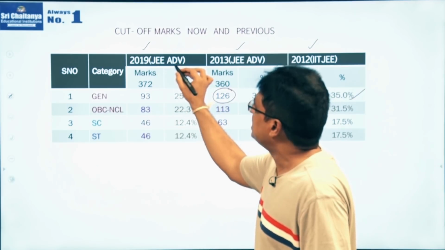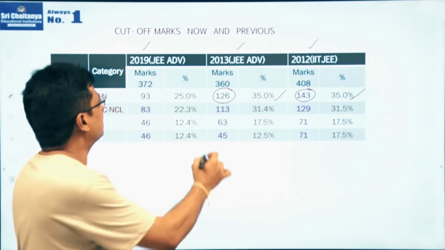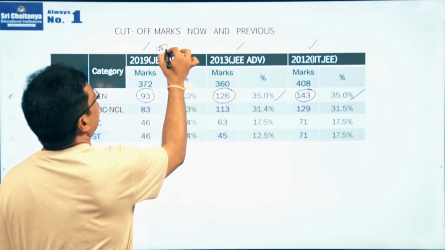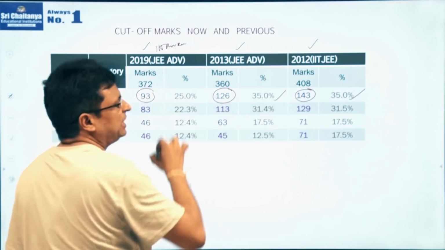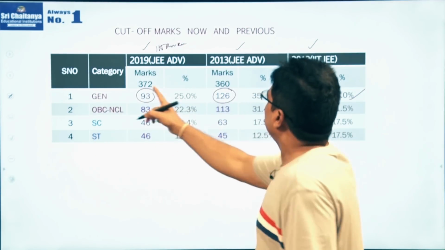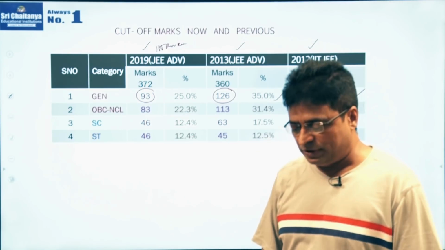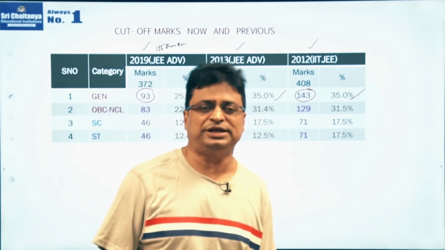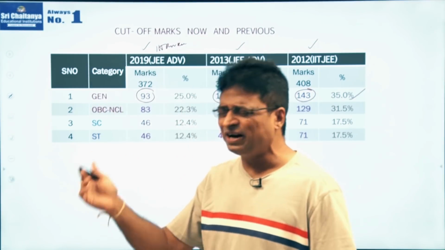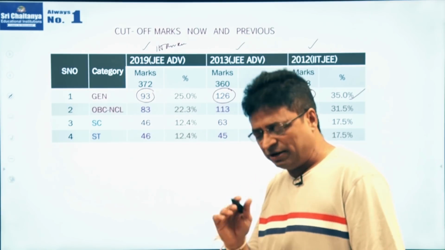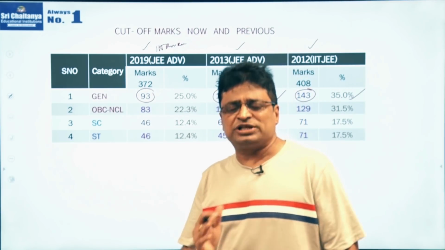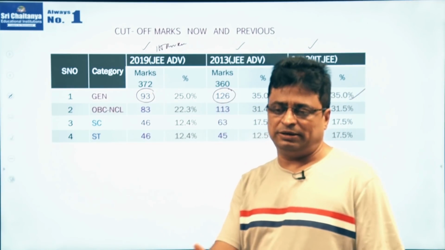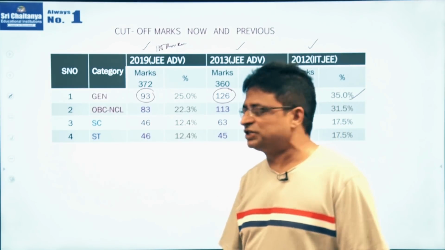And coming to JEE Advanced last year, this was the cutoff mark. IIT Roorkee was the host for JEE Advanced 2019, and they conducted the examination for 372. This time also they may conduct the examination either for 372 or 360, something like that. Forget about the highest marks, but they give a very small number of questions. Worst case scenario, 18 to 20 questions per paper per subject is what we can expect in 2020 also. This is my expectation only.